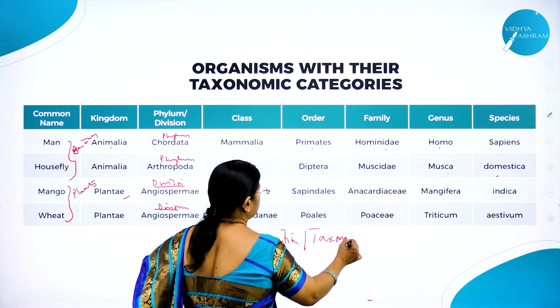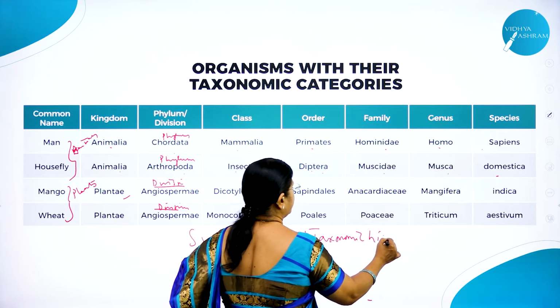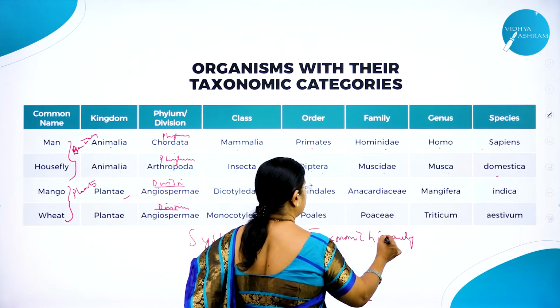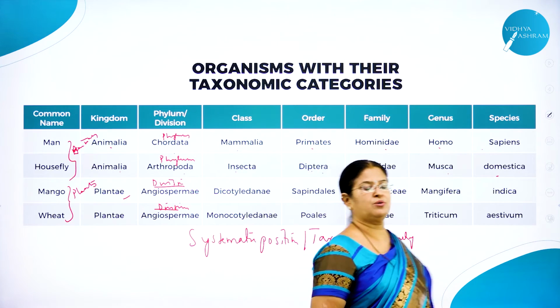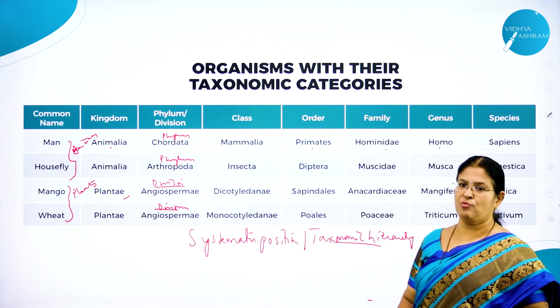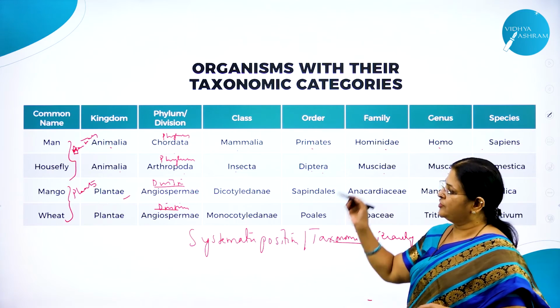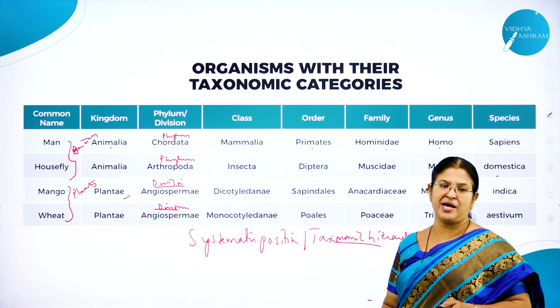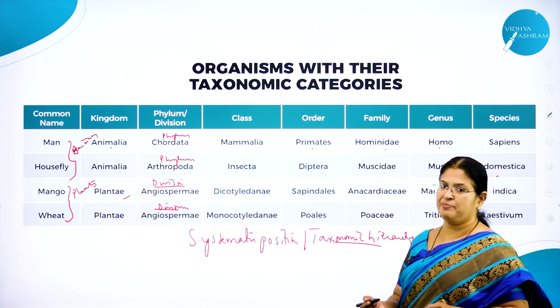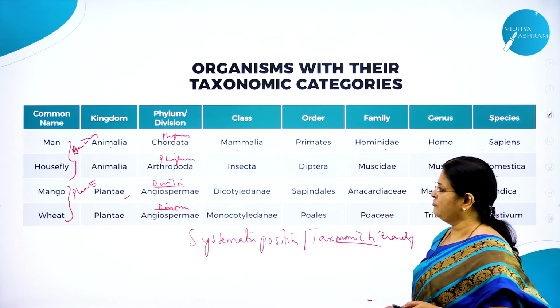Taxonomic hierarchy. Right? Hope you have understood what is taxonomic hierarchy, what is classification, how do we write the taxonomic categories for different examples, may it be for man, may it be for housefly, may it be for mango or for wheat.